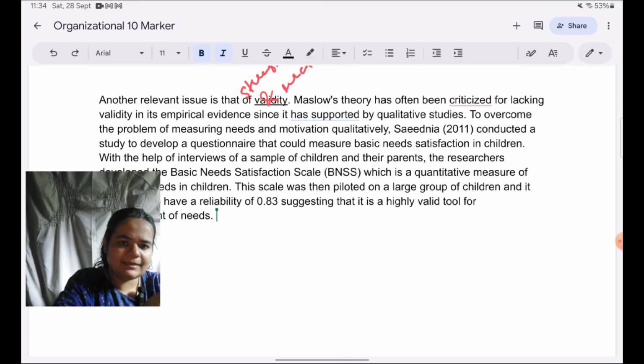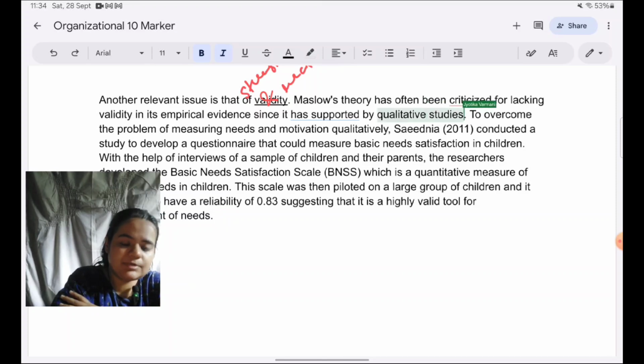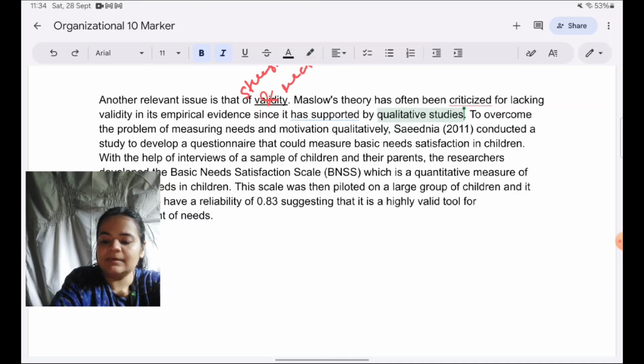I have done analysis, like I told you, by specifying exactly what about Sydney's research makes it valid. I have also done evaluation by suggesting that earlier there was qualitative data and that was not appropriate for validity. Today there is quantitative data with a scale having a very high reliability. So that has increased the validity of measurement of Maslow's needs.